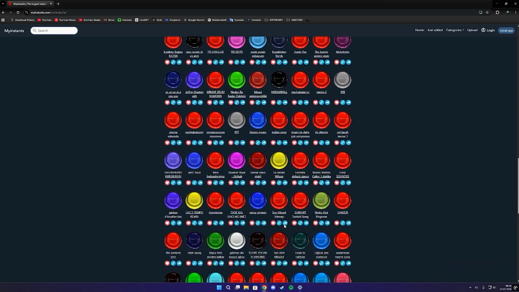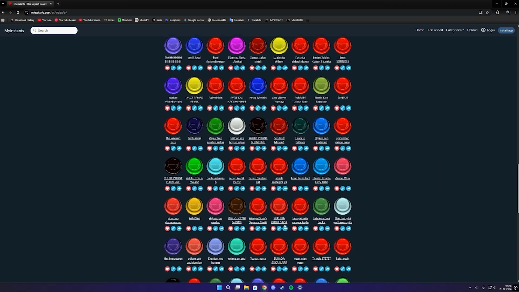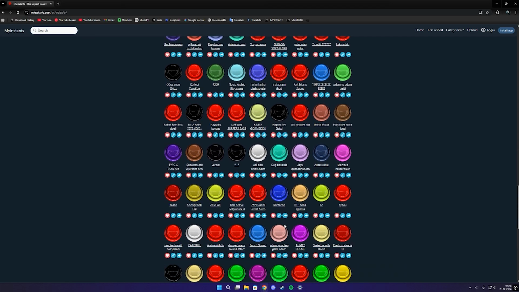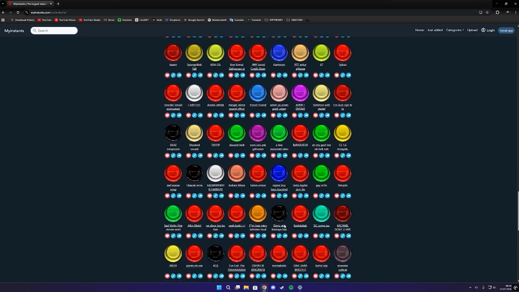First, open your browser and go to Myinstants. On the homepage, you will see many sound buttons. You can click any button to instantly play the sound effect.